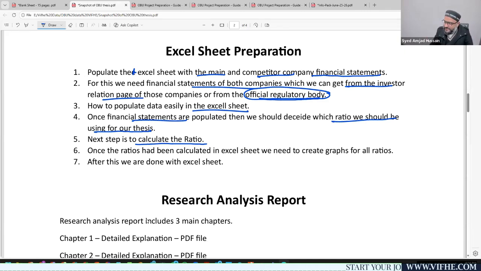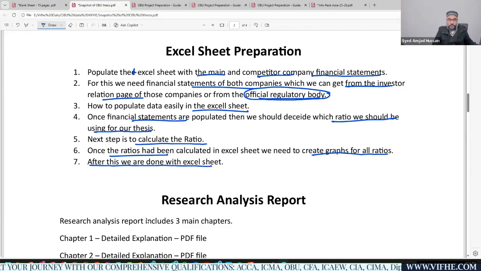Then once the ratios have been calculated in the Excel sheet, you need to create graphs for all the ratios, right? So we have to create the graphs. I'm giving you one example and I'll be moving on. After this, we are done with the Excel. Once we are done with these graphs, we are done with the Excel sheet. So the Excel sheet is complete.